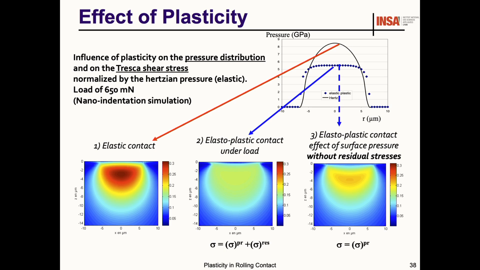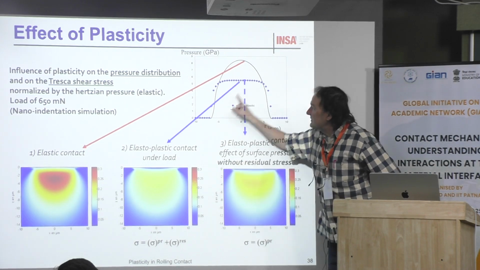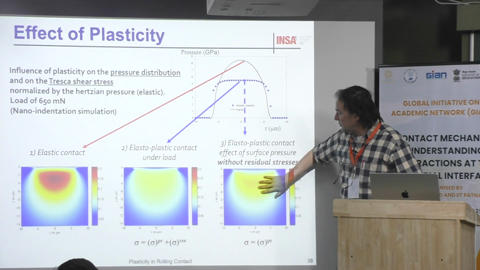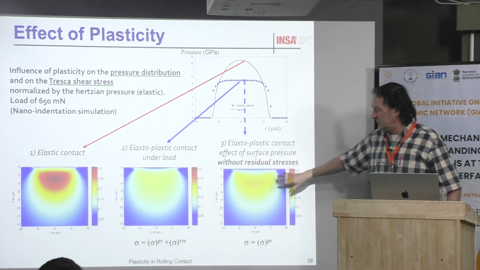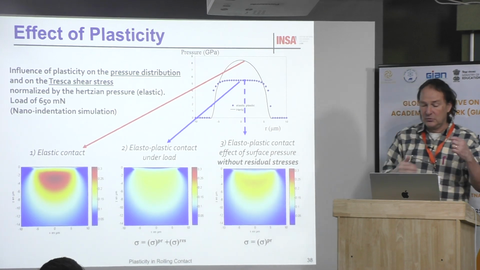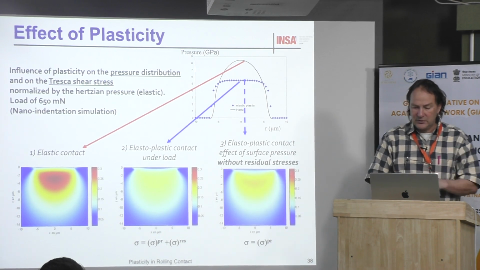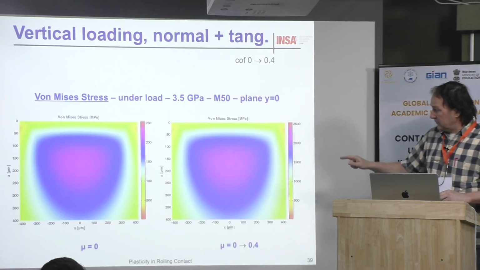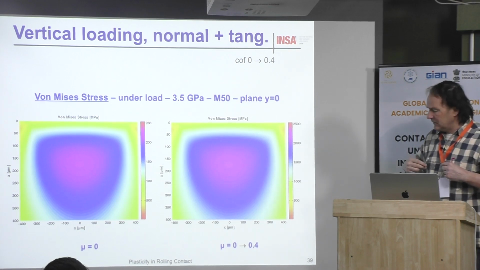On the left, you have the elastic solution. In the middle, you have the complete elastic-plastic solution. And here, you have the partial solution, without residual stresses. This is not the correct solution. It's good for the pressure distribution and for the gap between the two surfaces in contact, but not for the stress. This is what I tried to do this morning.